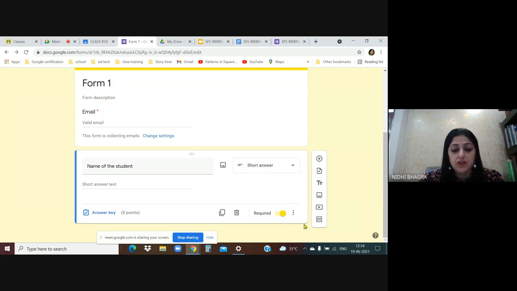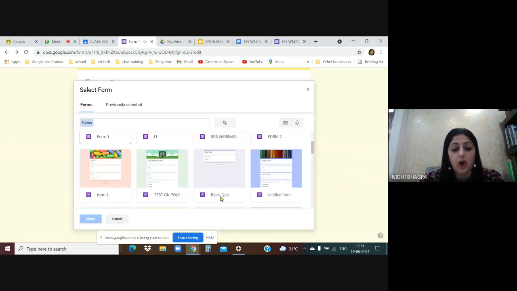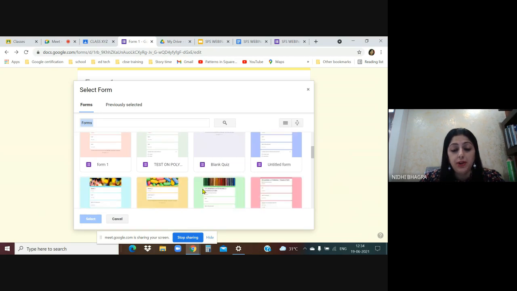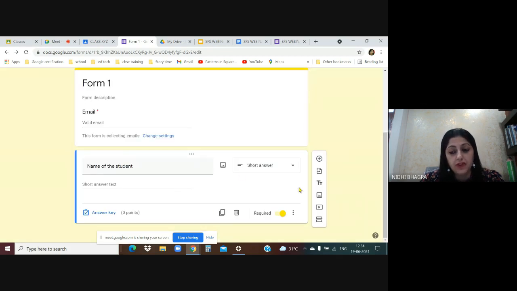Done. Name of the student is done. Now I want to add another question. Please look at this floating menu on the right side. There is a floating menu, plus sign. You can add another question. Second is import question. When I click on import question, if you have created any form earlier and you want to import any question from that form, you can directly import that question from the previously made forms.